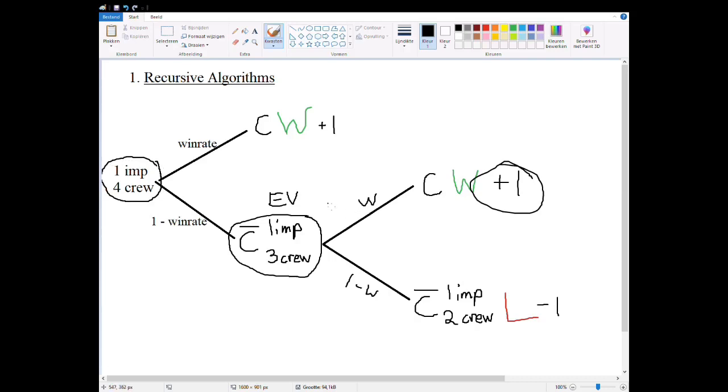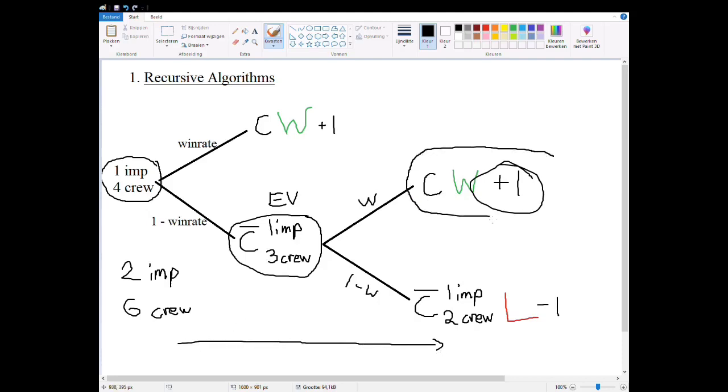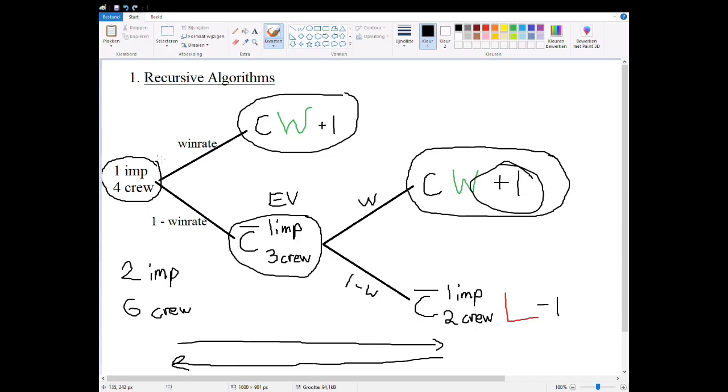So this is a simple example, but let's say you're taking a more complicated example, such as with 2 imposters and 6 crew. In a case like this, obviously the tree will be bigger, but the mechanism is the same. It'll work through the tree until we get at these very clear scenarios, which I will show later in the code exactly. And then once we find the very clear scenarios, we can work our way back through the tree to find the original EV that we were looking for. So that's a little bit on recursive algorithms.